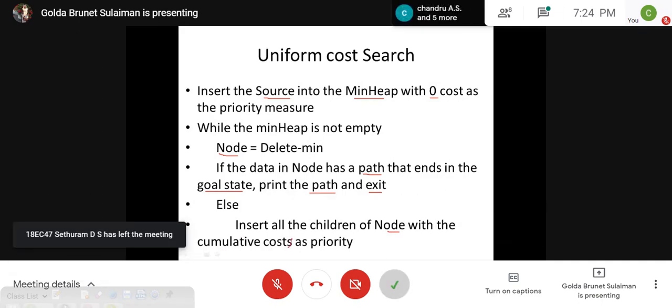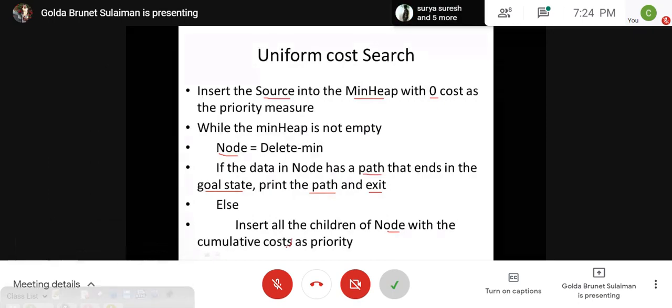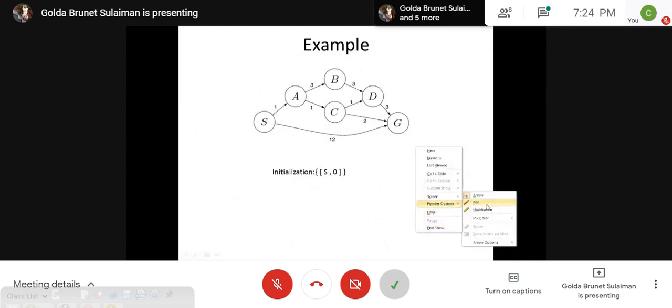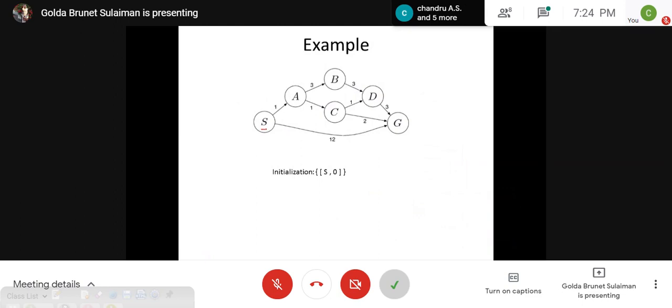Basically here also we have a graph. Rather than saying children, we can say all the neighbors, or the adjacent nodes. I would say instead of children, all the adjacent nodes of the node. So let's see an example. This is a graph and we are trying to traverse from the source S.